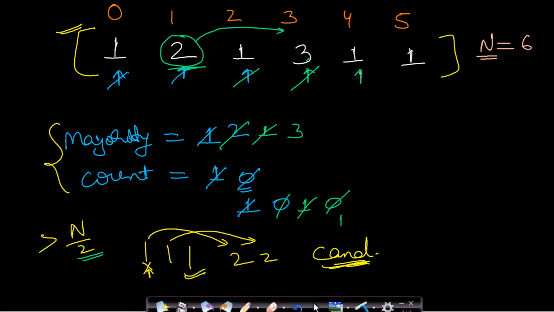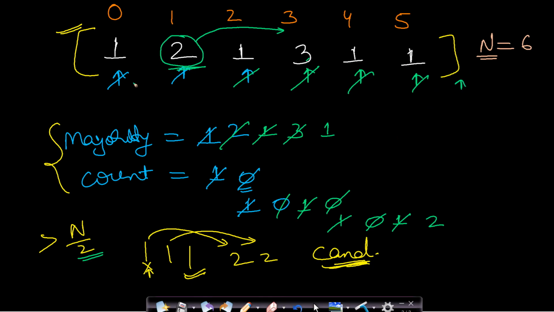Now we will again move to the next element. This is 1. Now since 1 is not equal to 3, we will again decrement the count value to become 0. So since it is 0, we will have to update the majority element, it will become 1. And we will also update the count value to 1. Now we will move on to this one, and since this element and majority element are same, we will just increment the count value. Now all the elements are over.